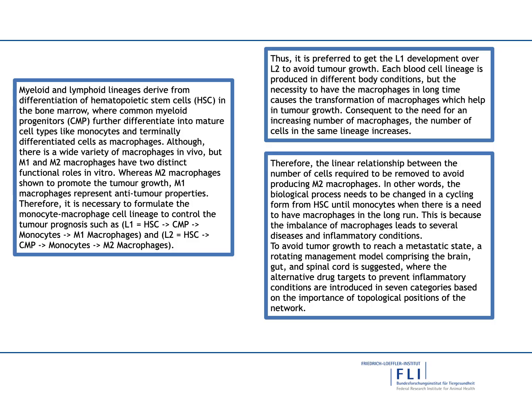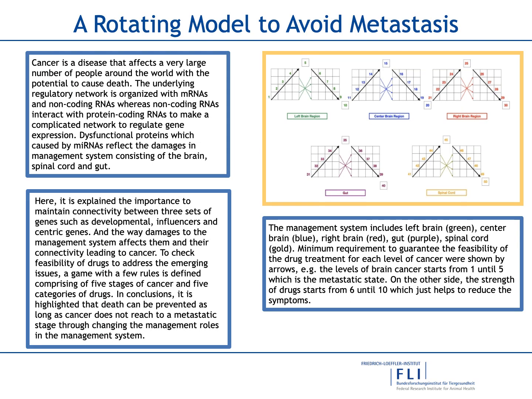To avoid tumor growth reaching a metastatic state, a rotating management model comprising the brain, gut, and spinal cord is suggested, where alternative drug targets to prevent inflammatory conditions are introduced in 7 categories based on the importance of the topological positions of the network. Here, a rotating management system is introduced to avoid metastasis.